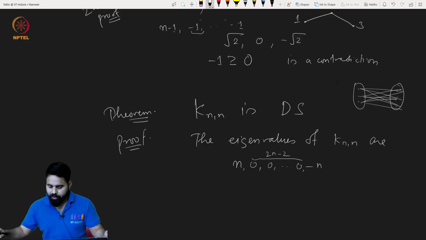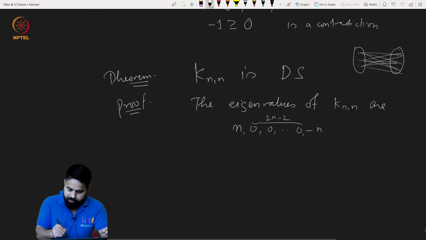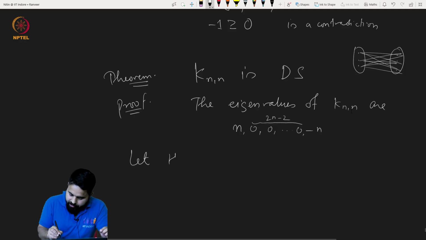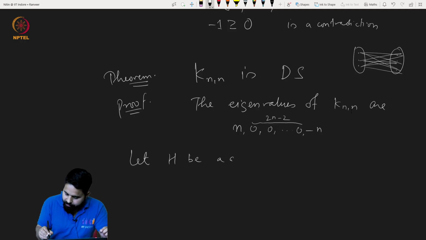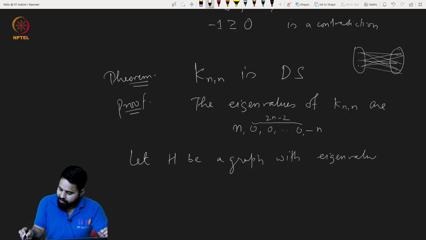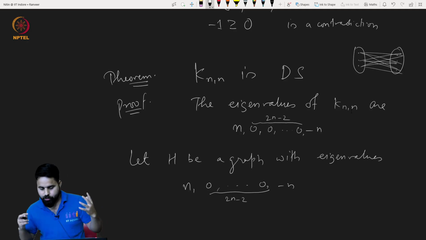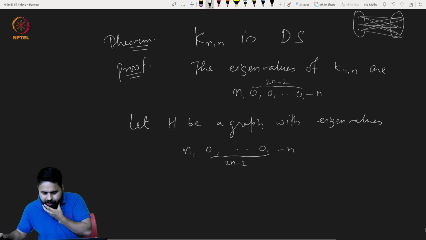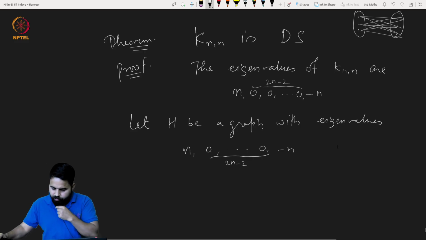So let H be a graph with the same eigenvalues: n, 0 repeated 2n minus 2 times, and minus n. Now what can we deduce from here?